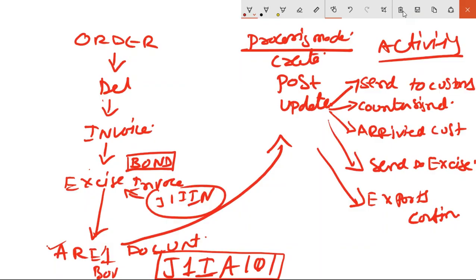So if you want to create an ARE1 document, you need a master called bond master. And in exports under bond, while you create excise invoice, you have to select bond, like this one. And when you create exports under bond, system will not generate any accounting entry document. Why? Because you are not paying any tax, right? So there is no accounting entry document generated there. This is the first type.